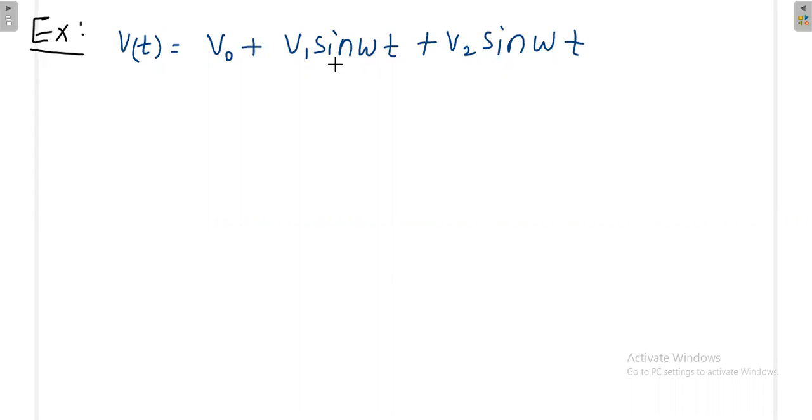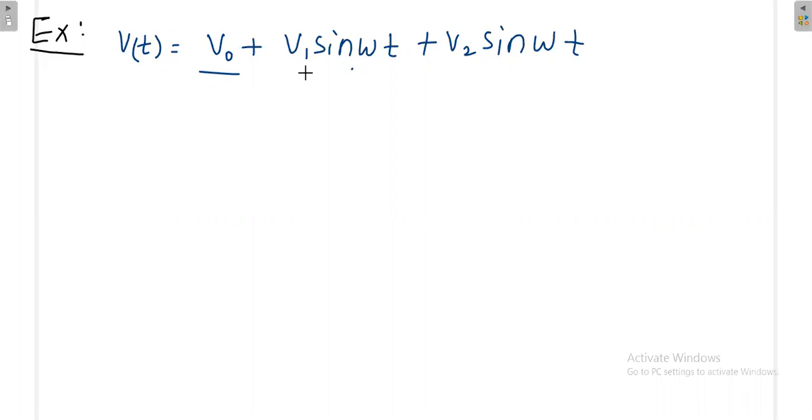Once you see these two, both have the same frequency, which means you can add them: V1 plus V2 into sine omega t. We will come to that very shortly. But this is a DC signal. Once the signal consists of both AC and DC, finally you have to write it in terms of the RMS value.